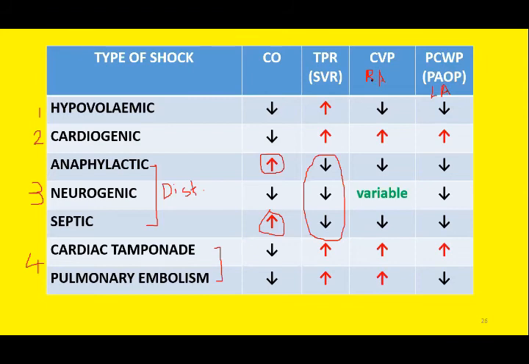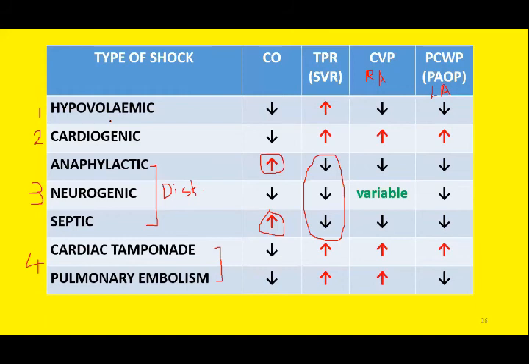So we will compare the pressure inside the right and left atria in each of the subtypes of circulatory shock. So in hypovolemic shock, since the blood volume is minimal, that is the reason the pressure in both atria, right and left, will be low.